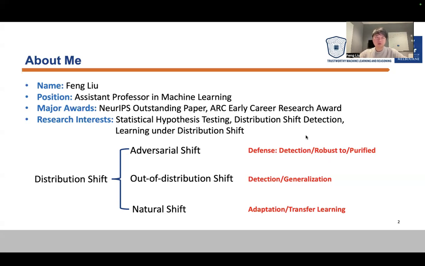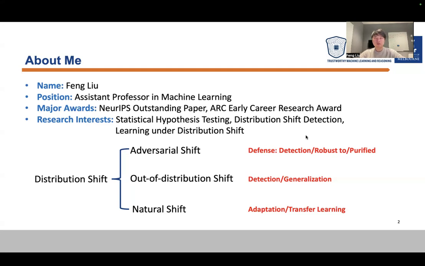My name is Feng. I'm currently assistant professor in machine learning, and some of my major achievements include the NeurIPS outstanding paper in 2022, and I also obtained the ARC Early Career Researcher Award. My research interests mainly contain two parts. One is statistical machine learning and statistical hypothesis testing. Another is distribution shift related topics.